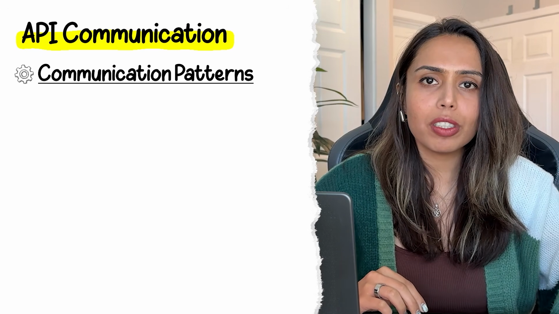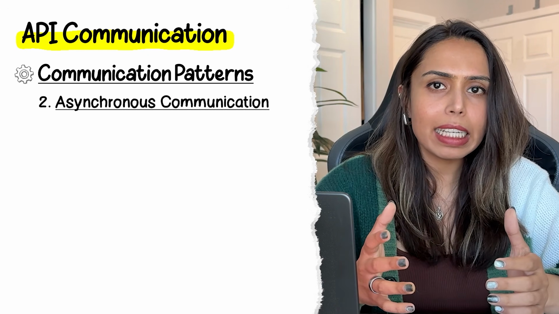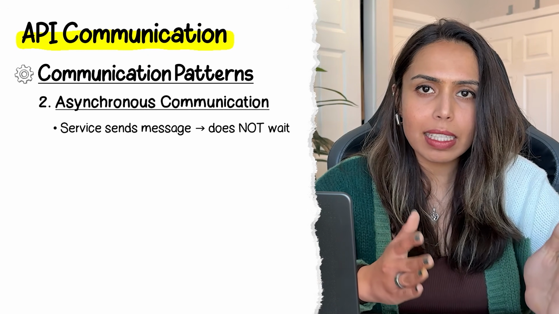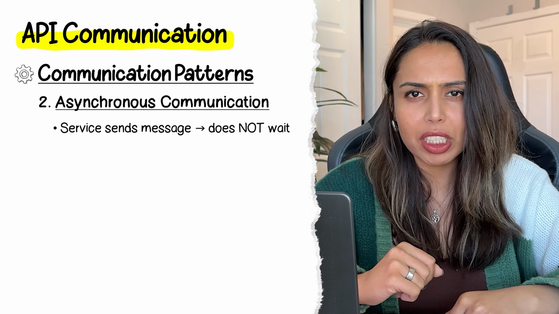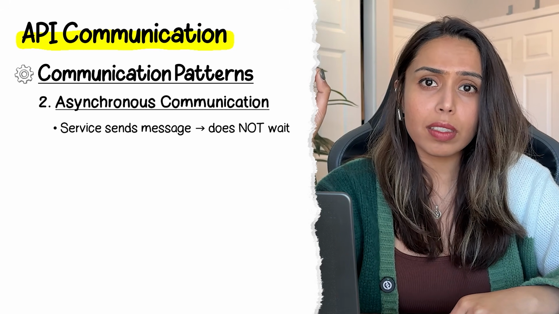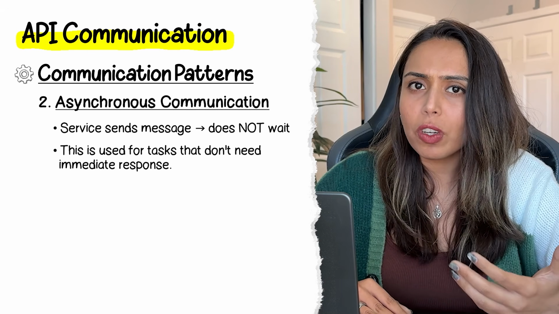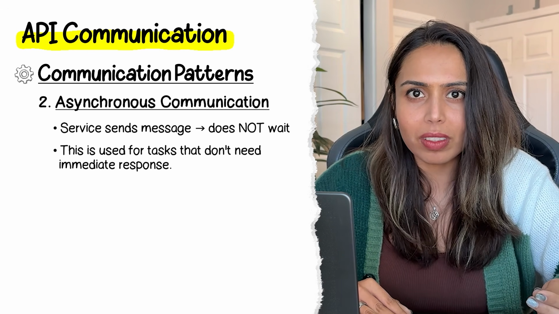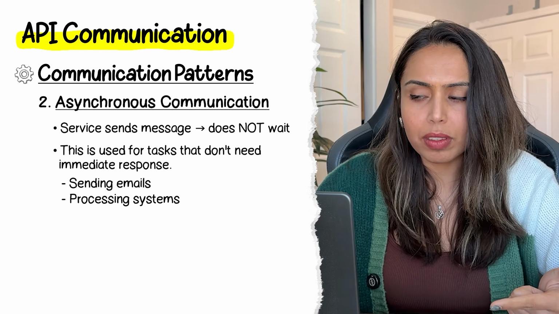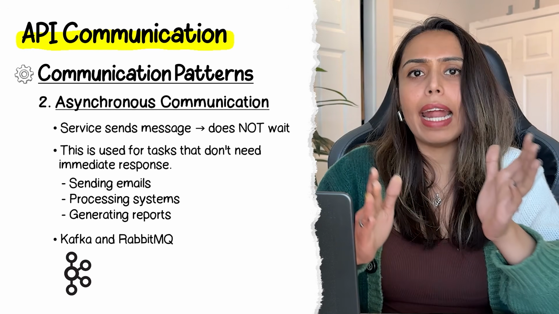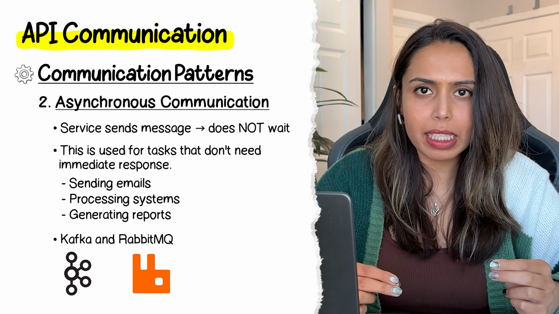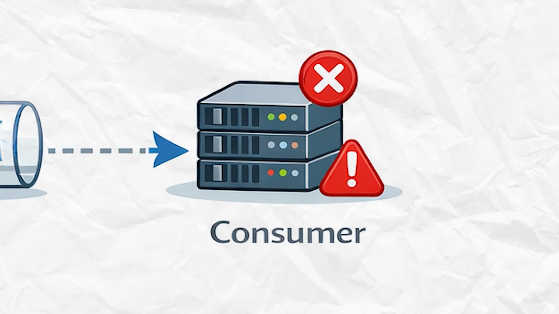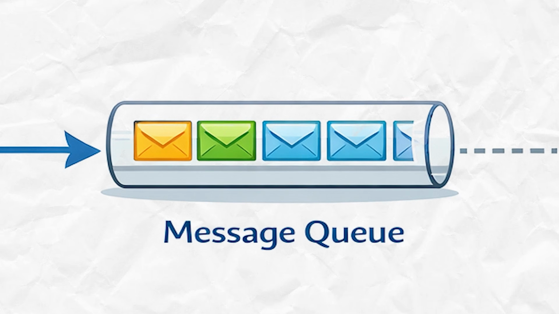Now, our second communication mode is asynchronous. This is basically done through message queues. One service sends a message and it doesn't wait for an immediate answer. The other service processes it when it's ready. So this is used for tasks that don't need immediate response. Sending emails, processing systems, generating reports. Kafka and RabbitMQ are the most common implementations. It decouples services completely, which means if the consumer is down, messages queue up and get processed when the server recovers. It's a very important topic and make sure you review this further.